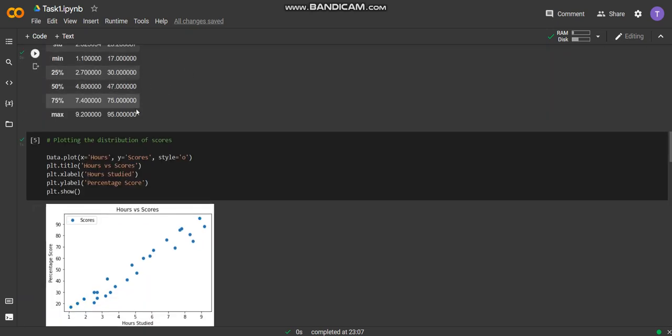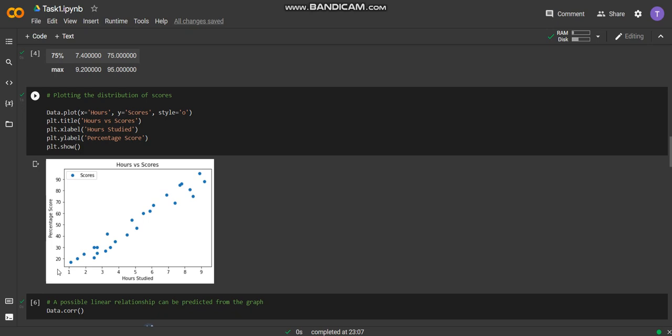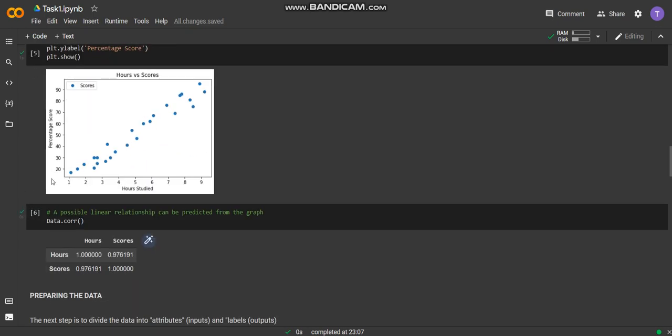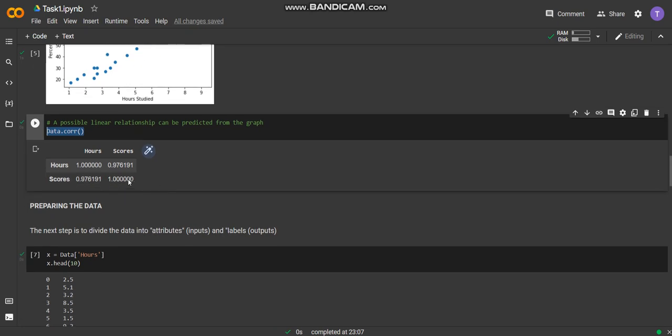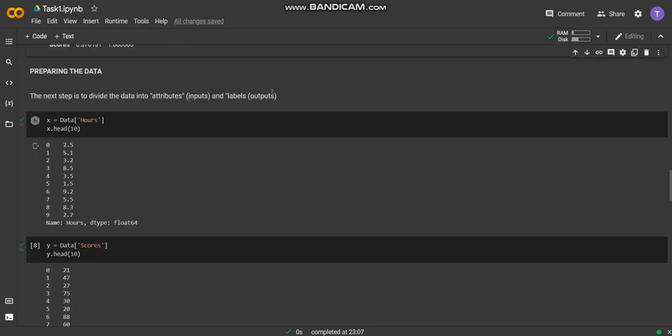We have visualized the data set in the form of a scatter plot over here, just to find out what kind of relationship there possibly can be between the two variables. And we can see that there is a possible linear relationship between the number of hours and scores. Just to confirm this, we have used the correlation method, and you can clearly see that there is a linear relationship.